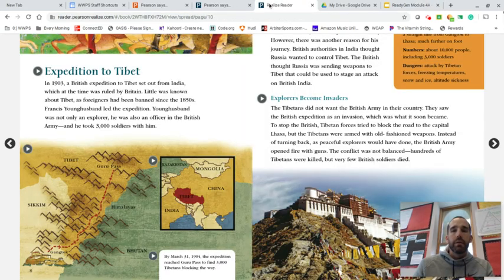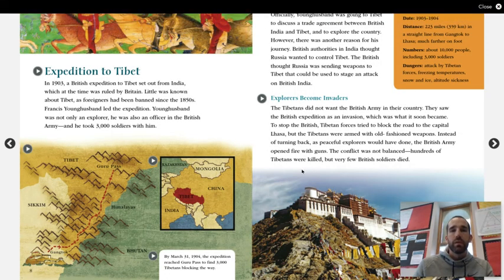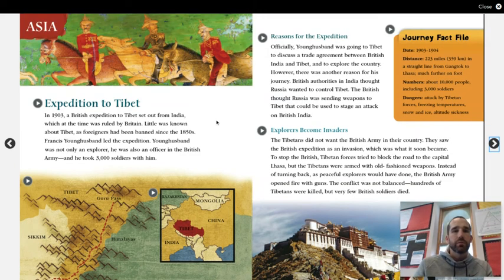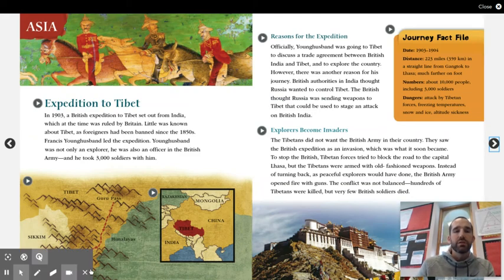All right. So this would be page 8 here. As you can see at the top of the page, this is in the Asia section, which means that this particular explorer explored in Asia. And I'm going to go ahead and get started.